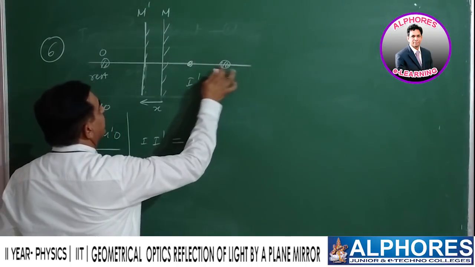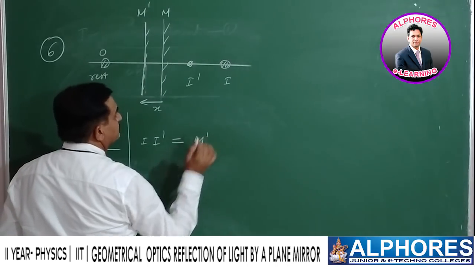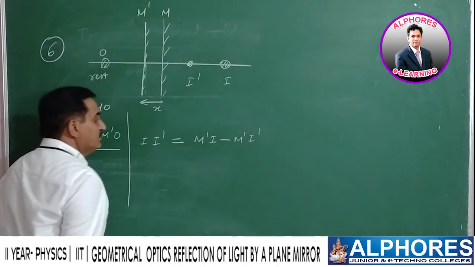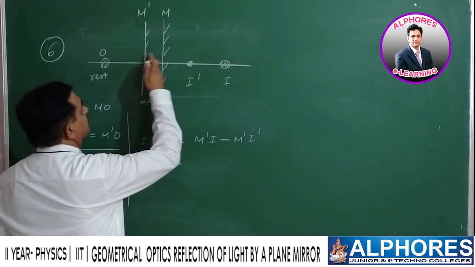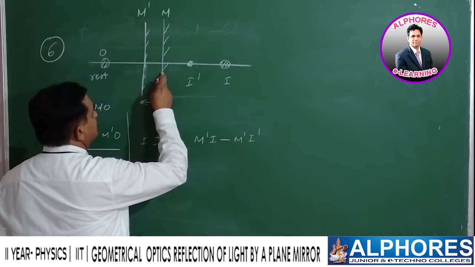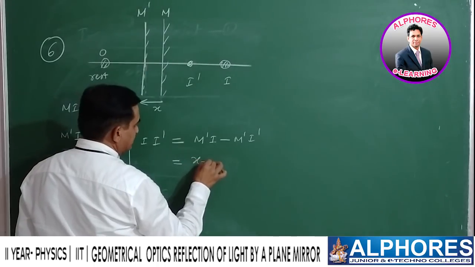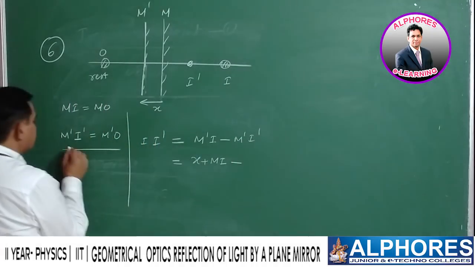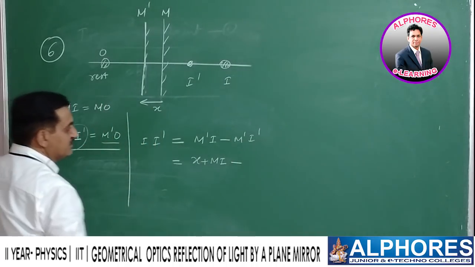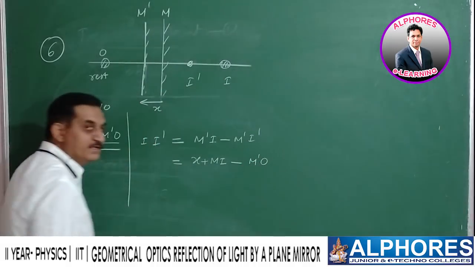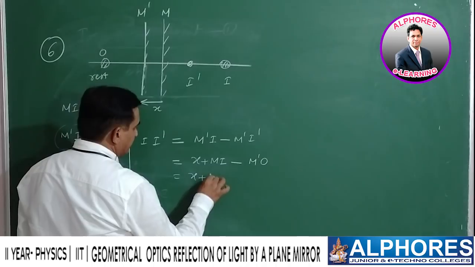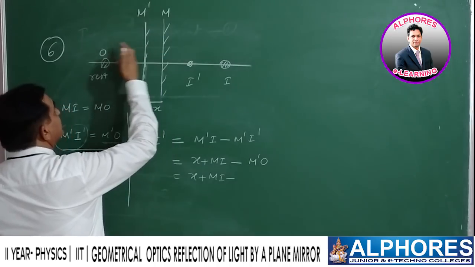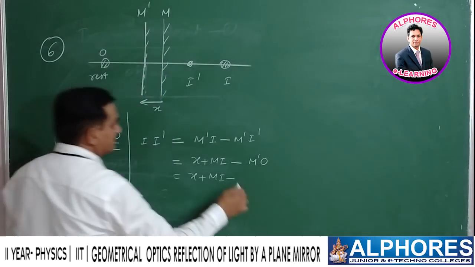We can write II dash equal to M dash I minus M dash I dash. M dash I is equal to x plus MI. Instead of M dash I dash, we can substitute M dash O. Now x plus MI minus M dash O, where M dash O is equal to MO minus x.